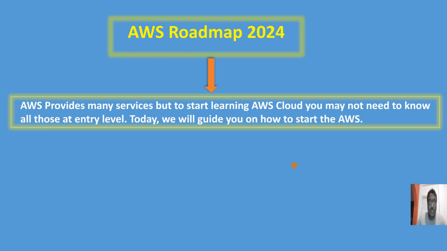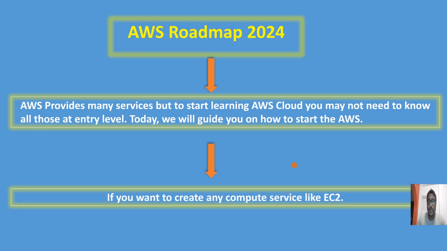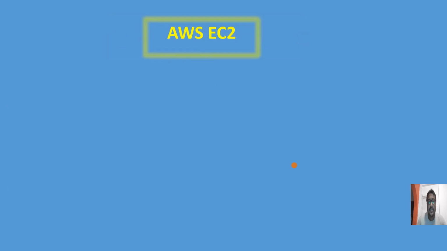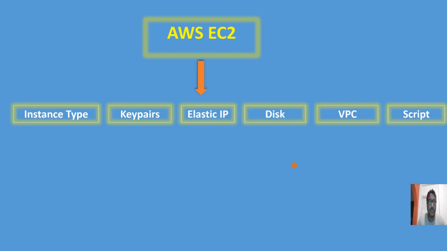Okay guys, so let's see what our basic requirement is. If you want to launch one EC2 instance, any computing service, then what do we need to do in this roadmap? Let's talk about AWS EC2, and what all components we need to know if you want to learn EC2. First comes what type of EC2 instance you want to launch, and inside that, the instance type means how many CPUs you want, what the processor could be, those kinds of things. Based on that instance type, it will be allocated.